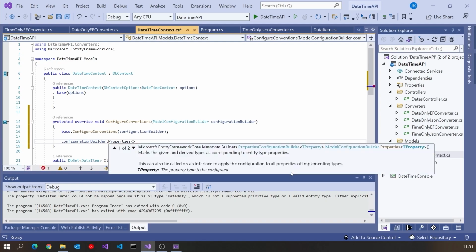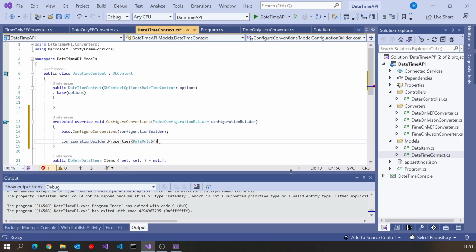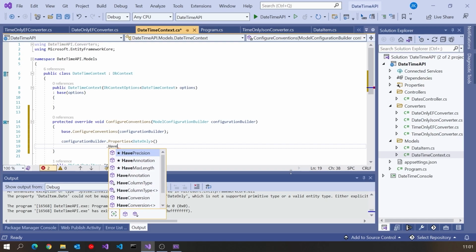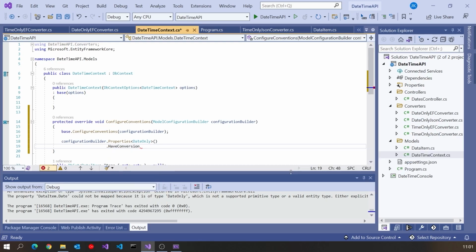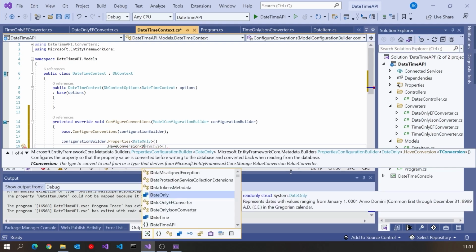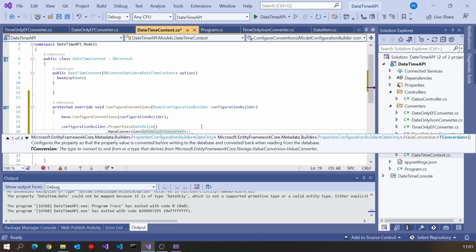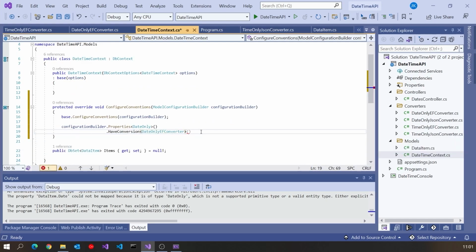Then I'm going to specify the type. So in this case, date only. Then I'm going to say have conversion. And I'm going to specify that it uses that date only EF converter, which is the one I just showed you. So that's the separate class that does the conversion.